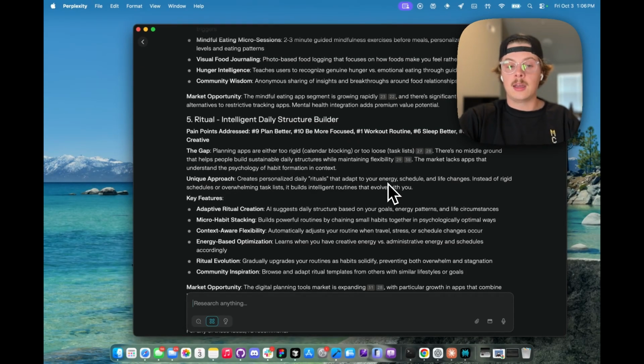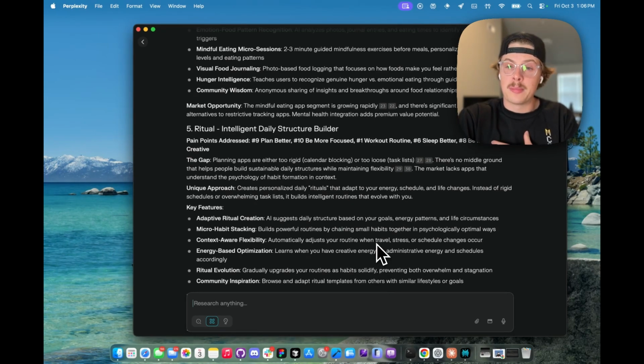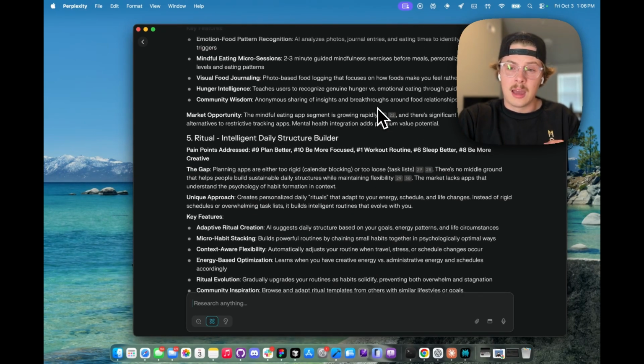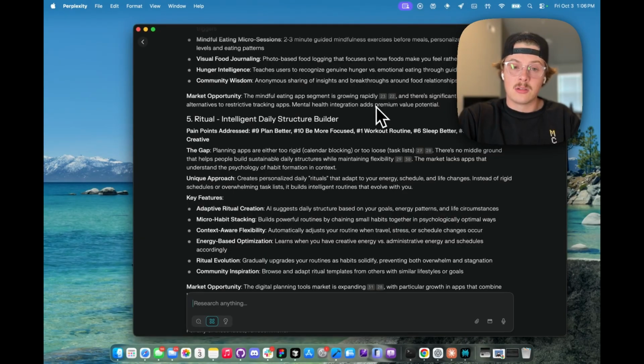So I like that what it did here is really lean into solving multiple of these pain points, which I think is really cool. And if you're going to spend longer than 14 days building an app, I think these are really great. But what I would do next is prompt it and say, these are really great, but I think we need something more focused. Let's focus on solving a pain point that you feel most passionate or excited about. For me, that's going to be journaling. I really want to get into journaling, and I think that sounds like a really exciting idea. So I'm going to ask it to help me come up with a unique idea there.